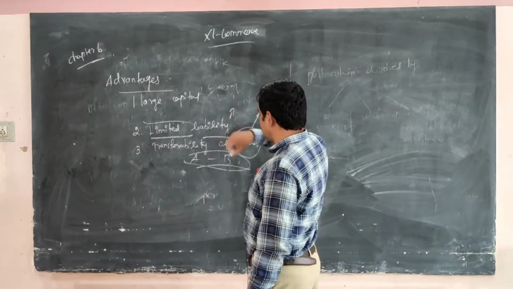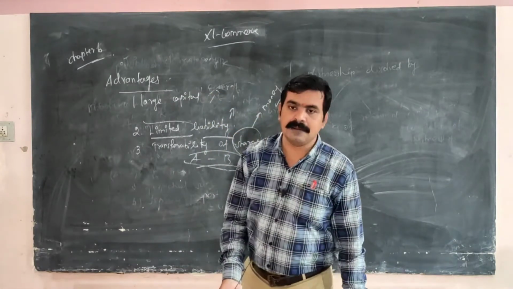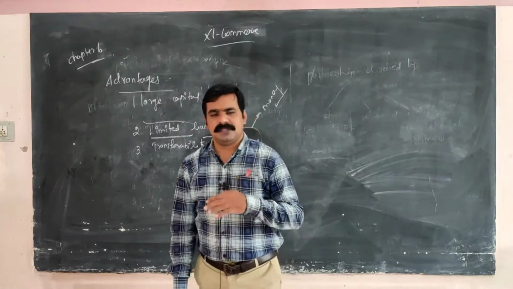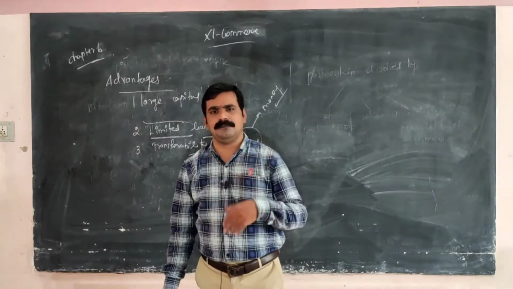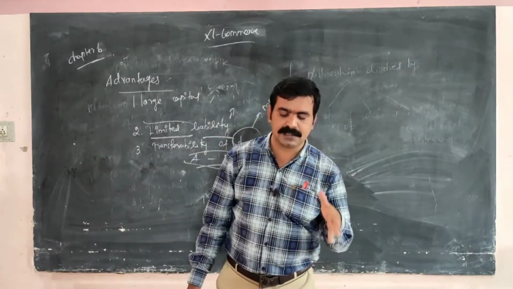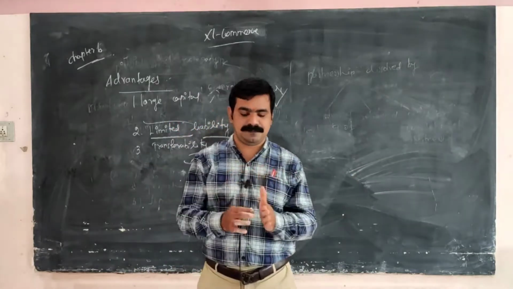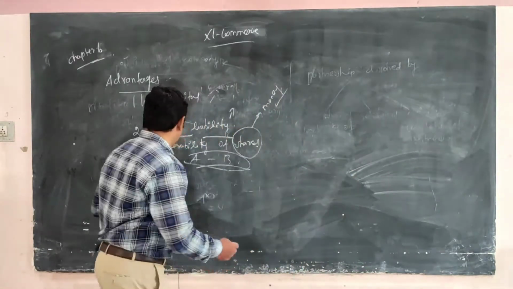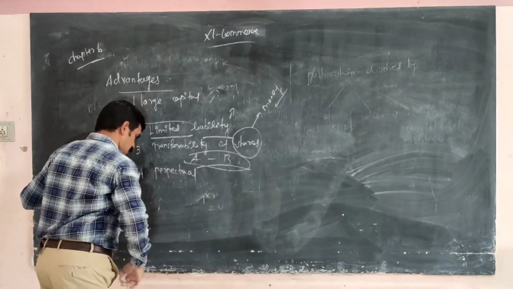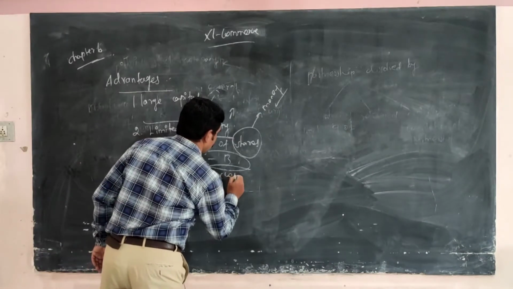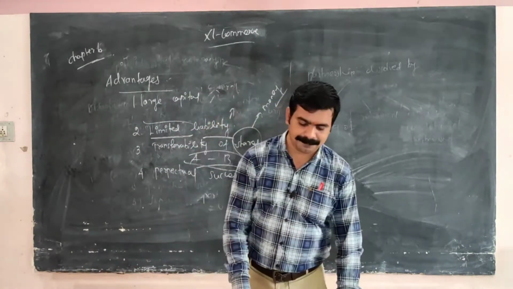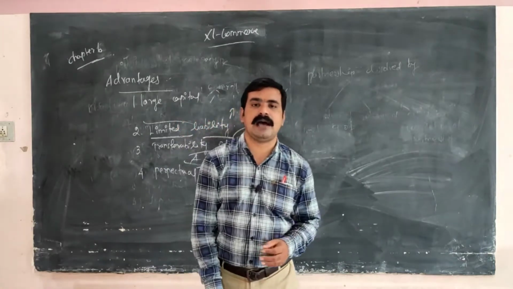Limited liability and large capital, and then perpetual succession. What is perpetual succession? I already told you. If the shareholders come and go, but the company keeps running and its operations continue, that is called perpetual succession. The fourth one is perpetual succession.